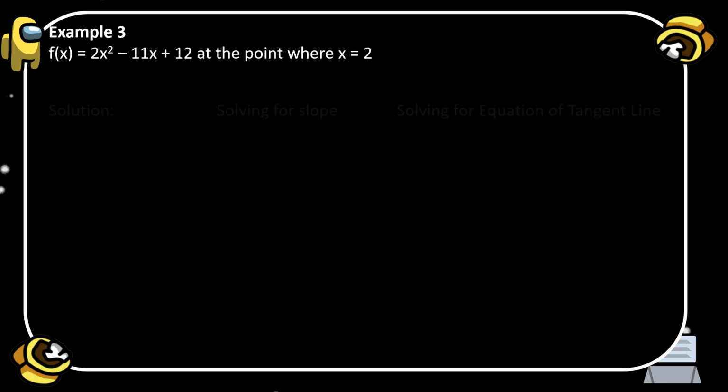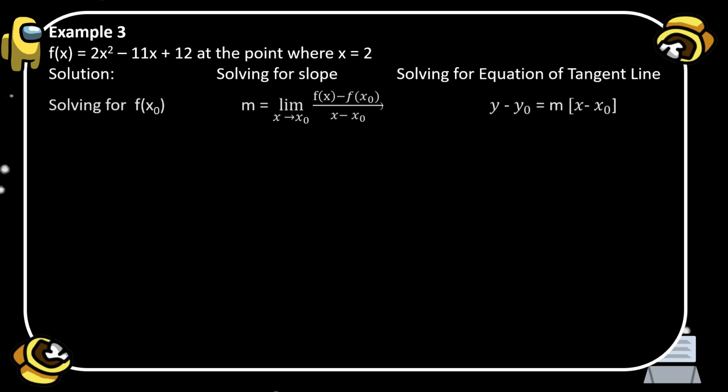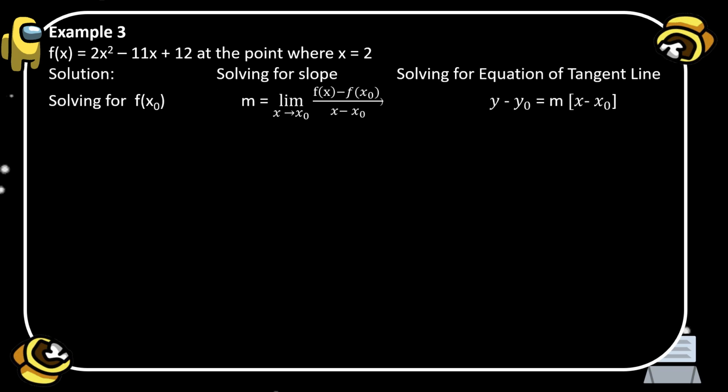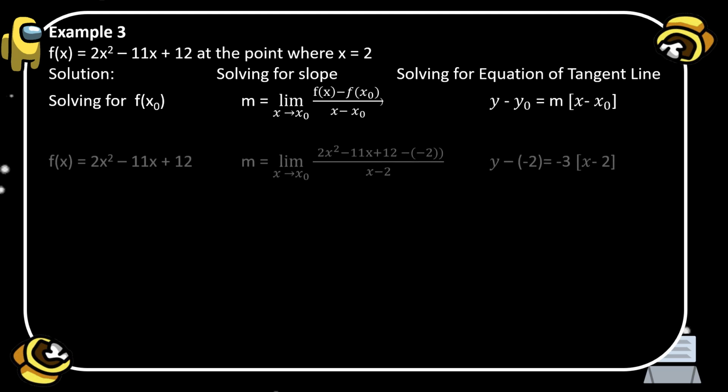The next is example number 3. Given is f of x equals 2x squared minus 11x plus 12 at the point where x is equal to positive 2. Okay, so we have here the solution. Remember that we don't have the value of f of x sub o or the value of y sub o. So we are going to solve first the value of f of x sub o, since our x sub o is equal to positive 2.